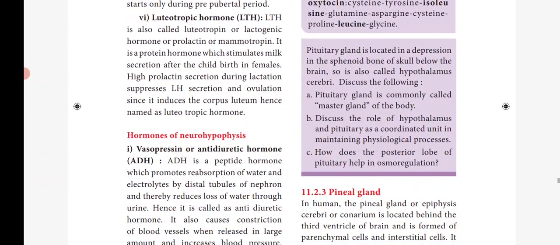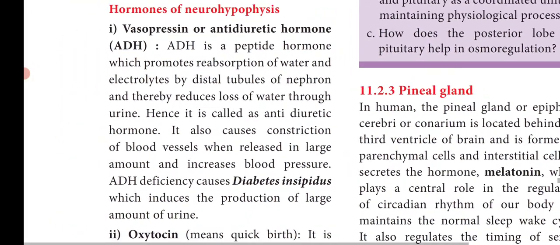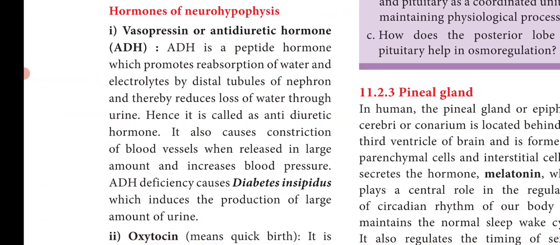Next we will discuss the hormones of the posterior pituitary. The posterior pituitary is otherwise called neurohypophysis. The hormones of the posterior pituitary are vasopressin and oxytocin. The other name for vasopressin is antidiuretic hormone, that is ADH. It is a peptide hormone which promotes the reabsorption of water and electrolytes by the distal tubules of the nephron.